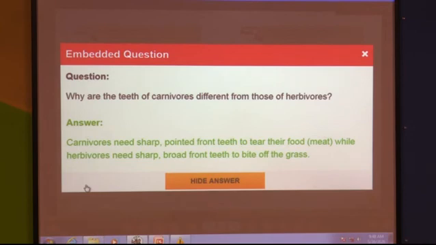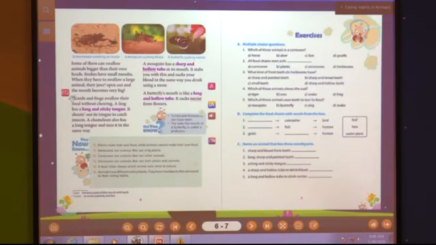In the same way, what about herbivores? What do herbivores eat? Plant products. For example, grass. When they want to eat the grass, how do they eat? With the help of sharp broad front teeth to bite off the grass. Okay? Now we'll see one animation.